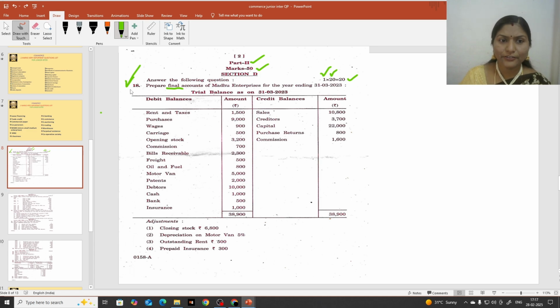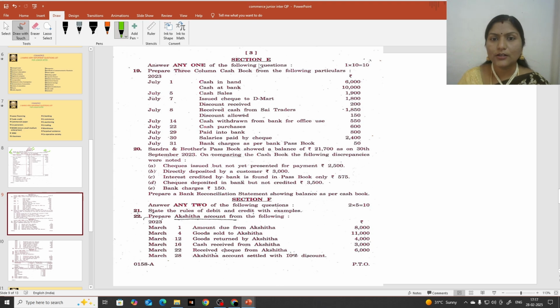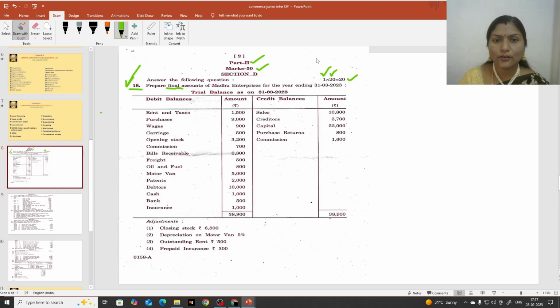And next, after the 18th question, what is the next one? The next one is the 19th question. But here the 18th question is section D. In part 1 we had section A and B, and here we have C. I will show it.